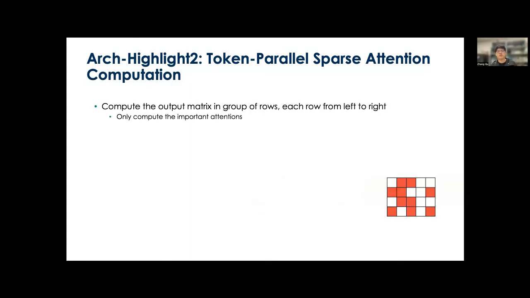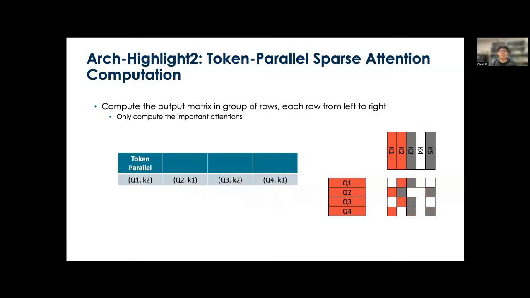Based on this observation, we propose a token parallel data flow, that is, to compute the output matrix in groups of rows. Suppose in this example, we process all 4 rows in parallel from left to right. Then in the first step, we will require Q1 to Q4 and K1, K2 to compute these elements.